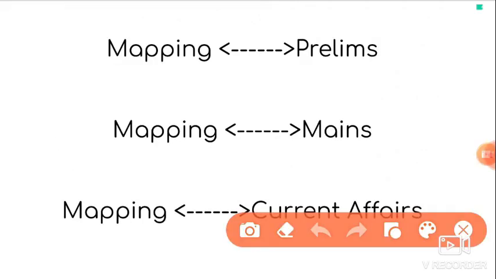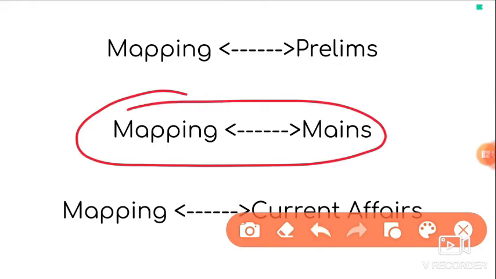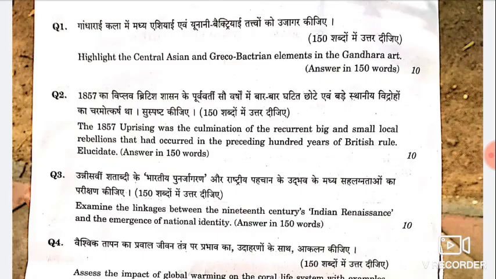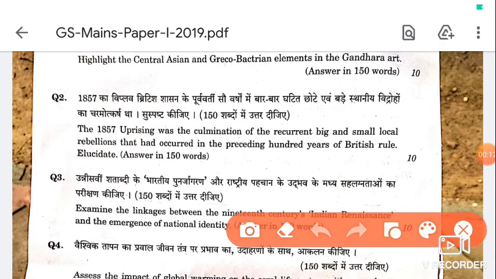Now, let us quickly know the significance of mapping in mains. So here is the mains 2019 GS1 paper. So now the point is where and how to use mapping to enrich your answers. So first question is related to highlighting the Scythian and Bactrian elements in the Gandhara art. In this question, we can show a map locating the Gandhara region and Indo-Greek region.